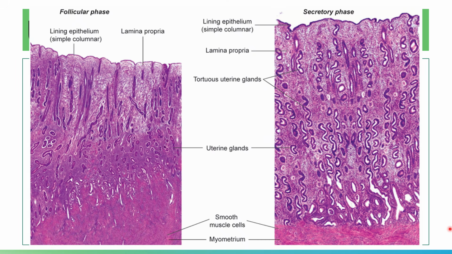The spiral arteries become more tortuous, and the vascularity of the endometrium is enhanced also. So that is for your secretory phase. And of course, you have your follicular phase.